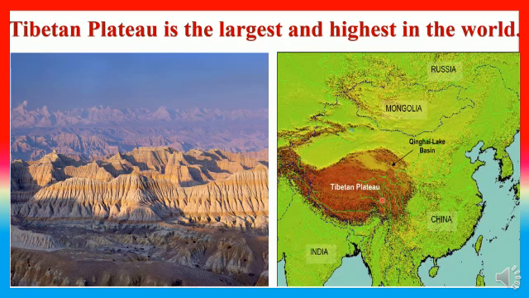As it covers the area of China, in China it is called the Qinghai Tibet Plateau, as Qinghai Lake is situated nearby, and in India it is called the Himalayan Plateau as well. It covers most of China and Ladakh in northern India.